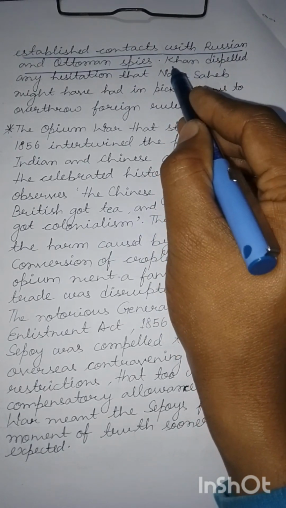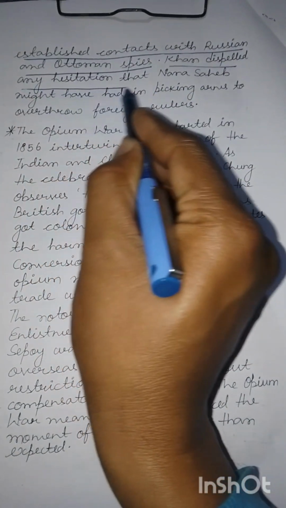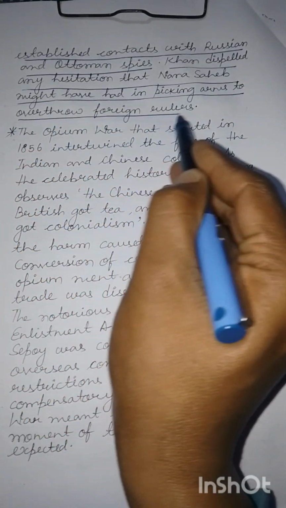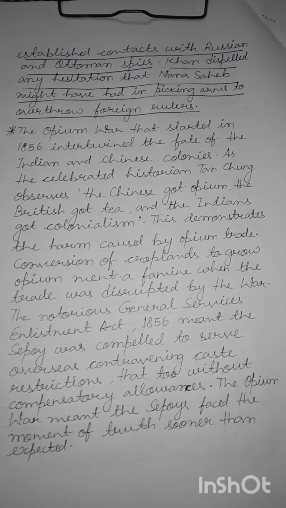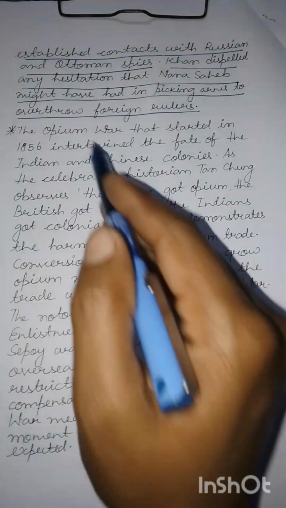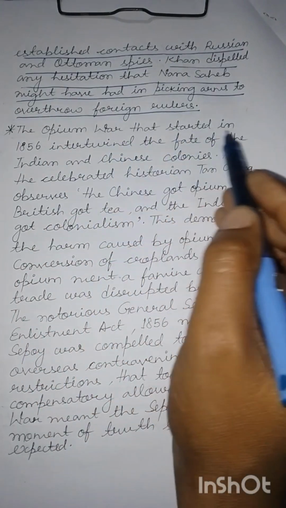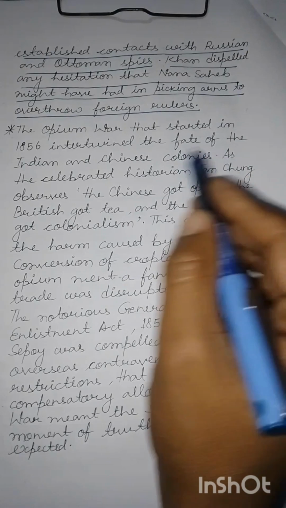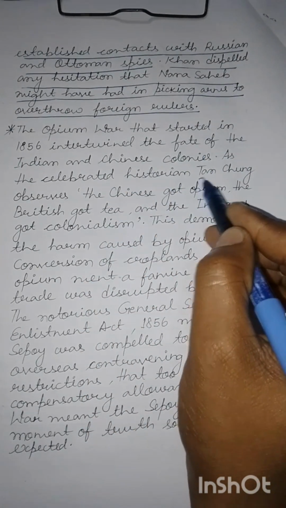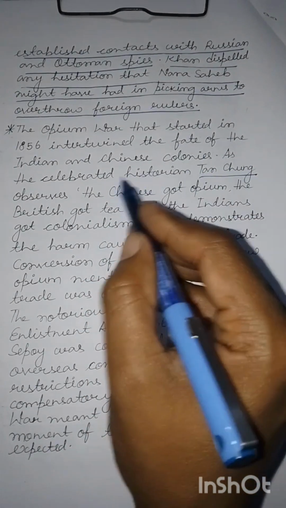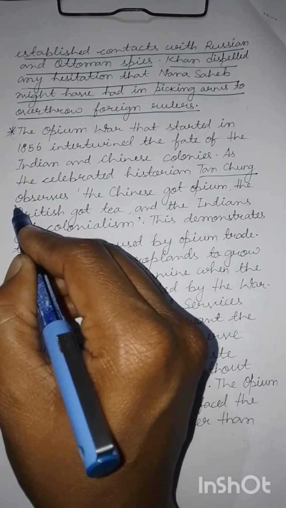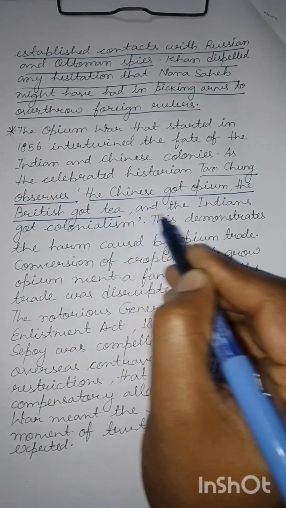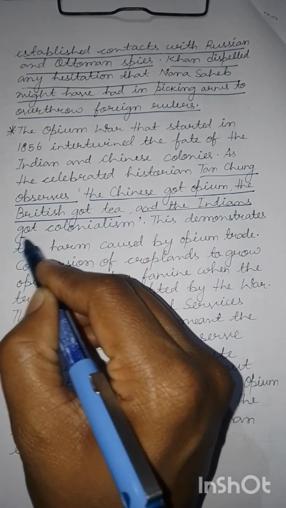Khan dispelled any hesitation that Nana Sahib might have had in picking up arms to overthrow foreign rulers. He convinced Nana Sahib that picking up arms was the last resort. And the Opium War that started in 1856 intertwined the fate of the Indian and Chinese colonies. As the celebrated historian Tan Chung observes, the Chinese got opium, the British got tea, and the Indians got colonialism.